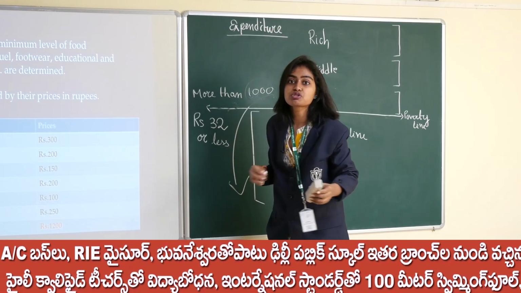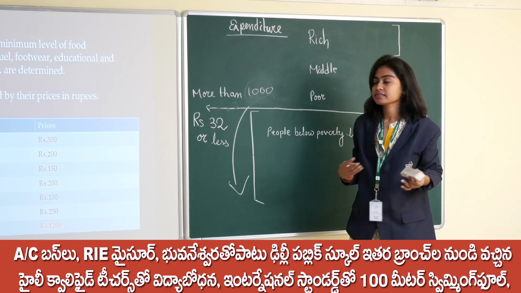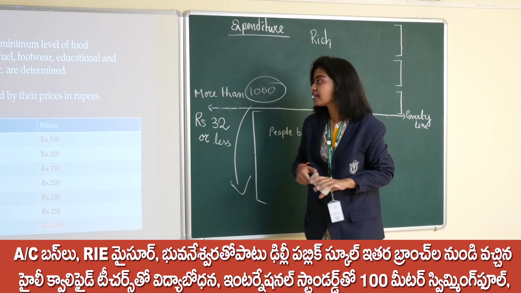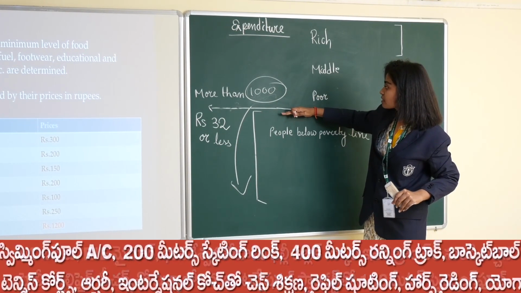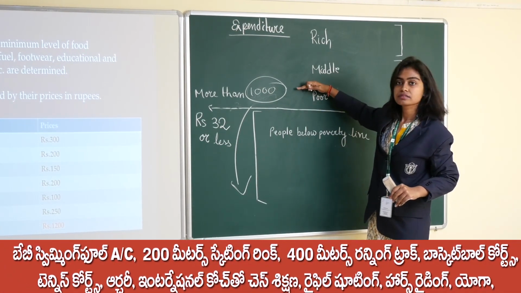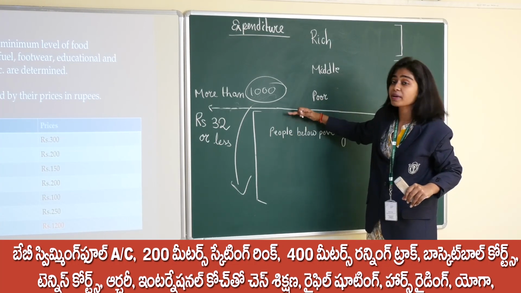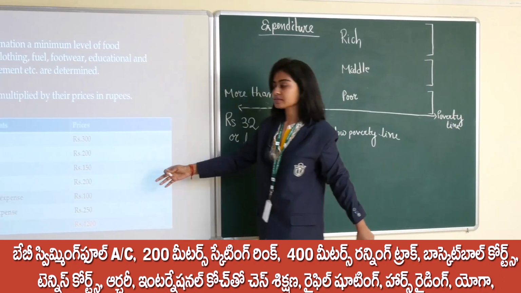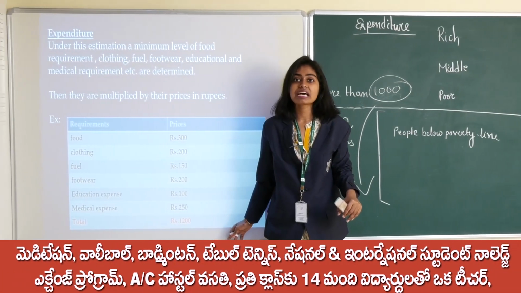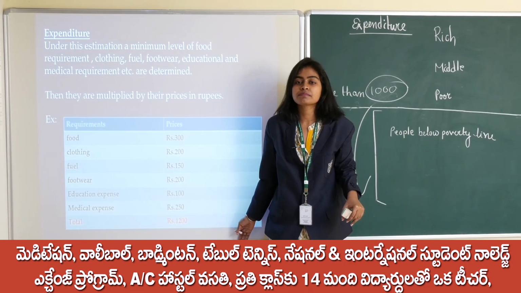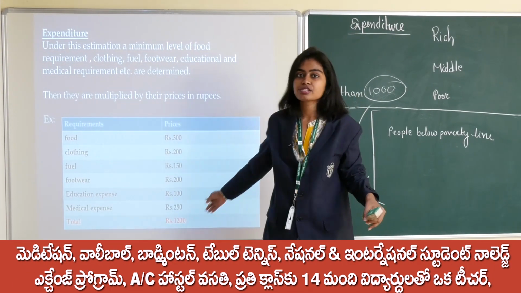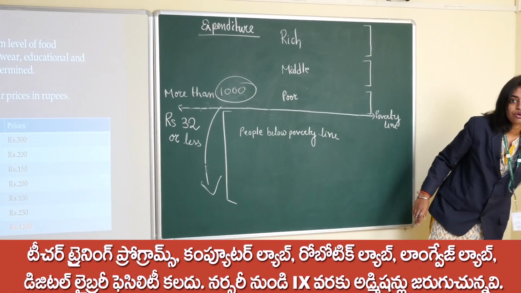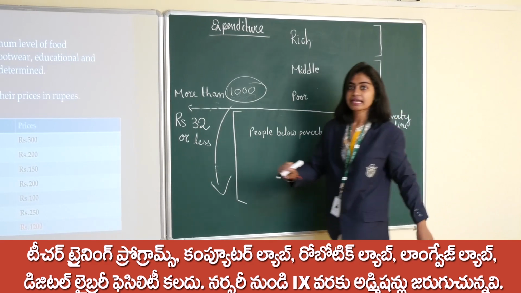Expenditure means what you spend. So if you spend more than 1000 rupees on all the necessities, then you are not in poverty. If you are spending less than 1000 rupees, then you are in poverty. So here you can take the example: he is spending 1200 rupees. Then you can say very surely that he is not in poverty, or he is not below the poverty line. So he is not at all in poverty. Okay, next.